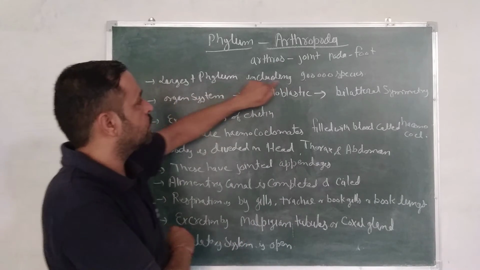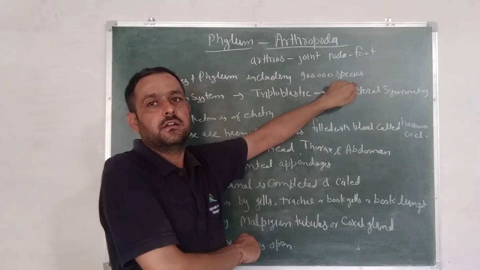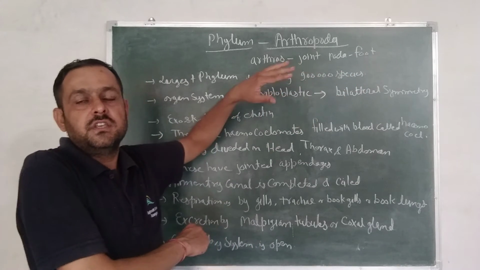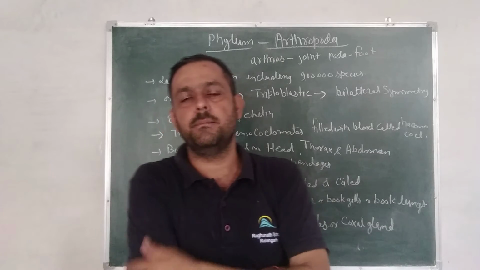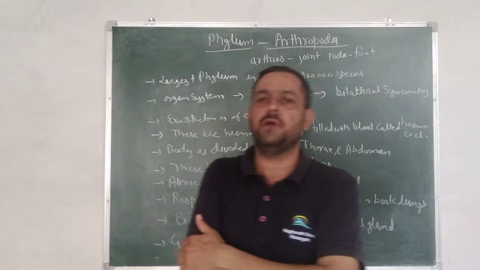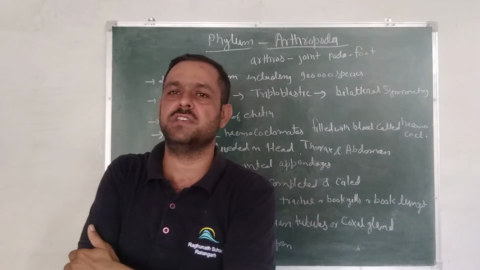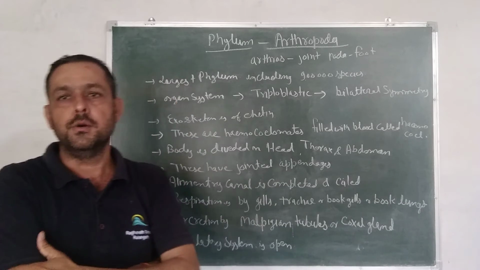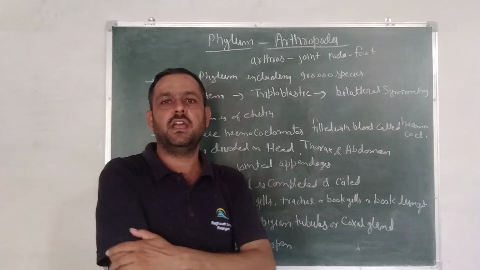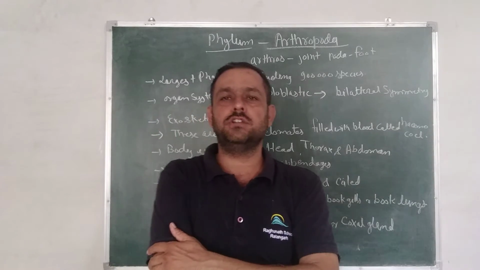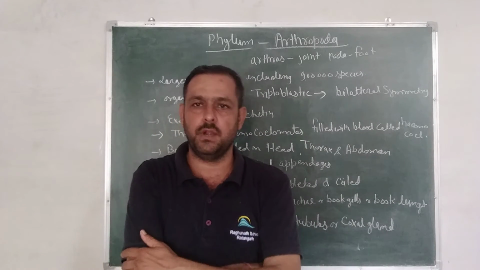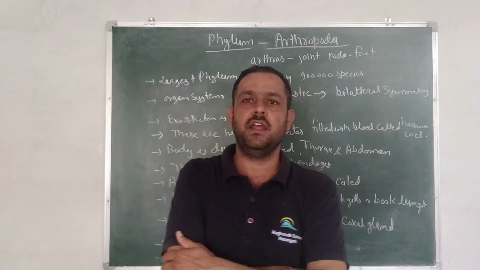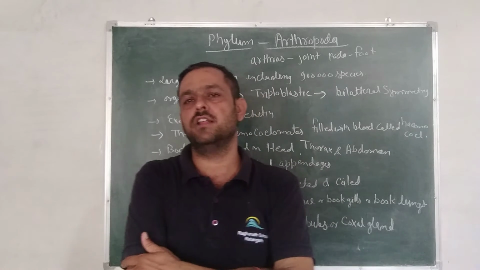Largest phylum, including 9 lakh species. This is the phylum in which the maximum number of species are included. Next character, they can live in all types of habitat or environment, meaning aquatic, terrestrial, and in the atmosphere they are also present.